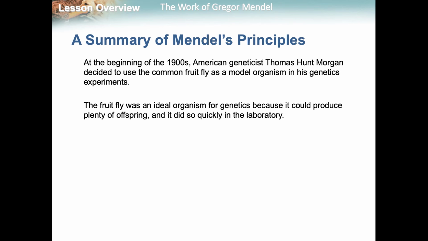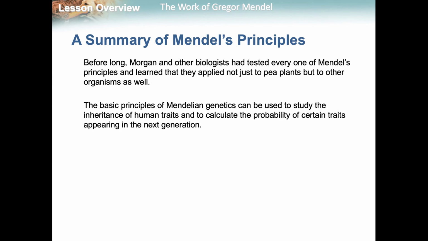So in a summary of all his principles, at the beginning of the 1900s, Thomas Hunt Morgan decided to use fruit flies as a model organism in his genetics experiment, unlike Mendel, who used the pea plants. So the fruit fly was an ideal organism because it could produce a lot of offspring, and it did so really quickly in the laboratory. If any of you guys ever go to AP Bio, we will do a lot of genetic stuff with fruit flies.